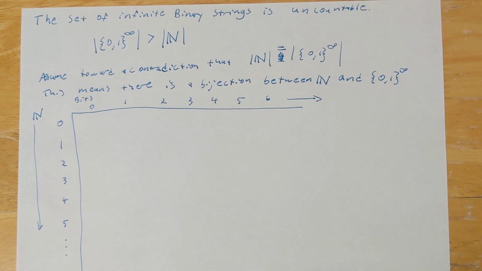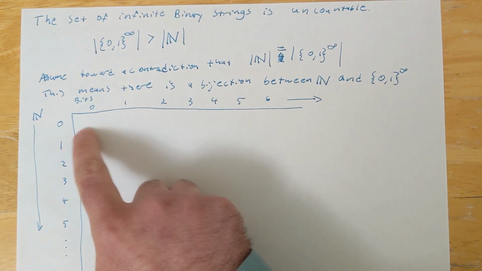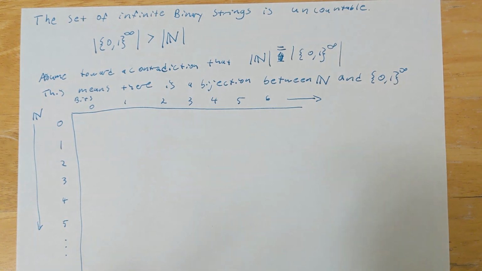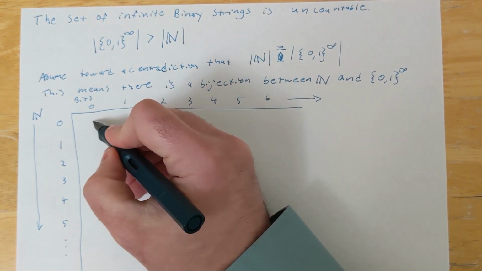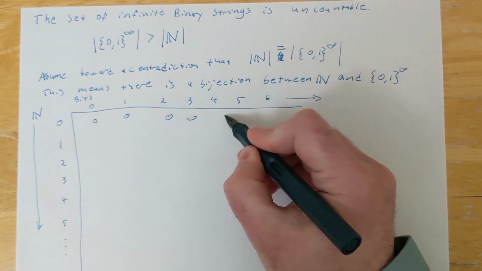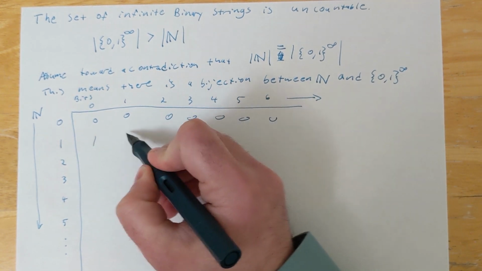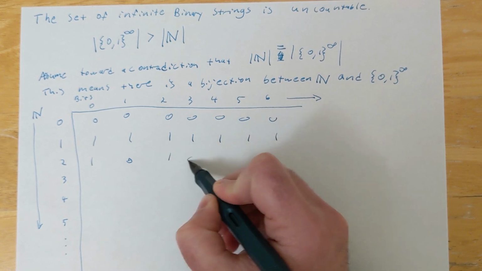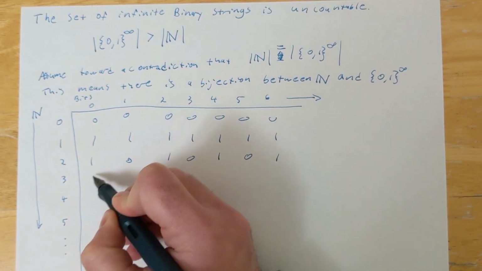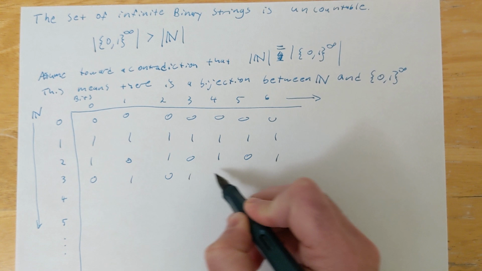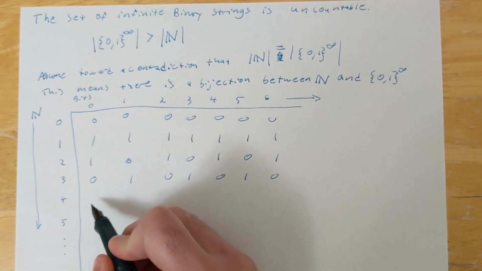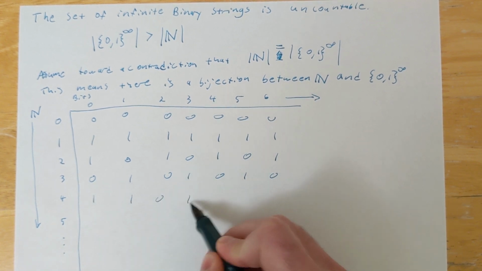What we want is to make it so that every single infinite binary string is going to appear somewhere on this list. So everyone is going to be a row somewhere. So maybe row 0 is just going to be the string that has all zeros in it. And then maybe row 1 is going to be all ones. Then maybe we can alternate zeros and ones. So every string is going to appear somewhere on this list. If we have a bijection, then that is definitely going to be the case.